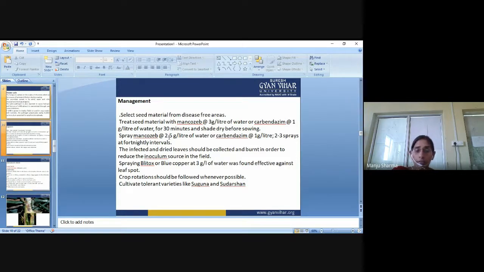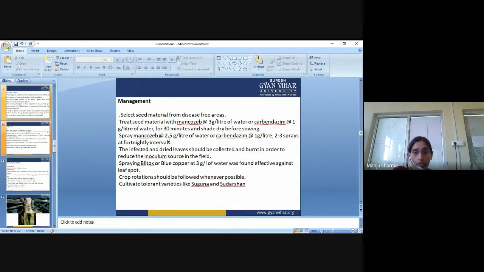The infected and dried leaves should be collected and burned in order to reduce the inoculum source in the field. Spraying Blitox or blue copper at 3 gram per liter of water was found effective against leaf spot.